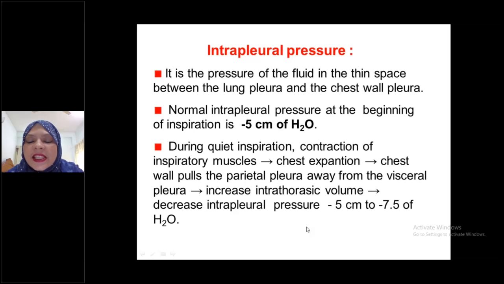In Ganong, it is mentioned in millimeter of mercury. Write down this also for the MCQ exam.